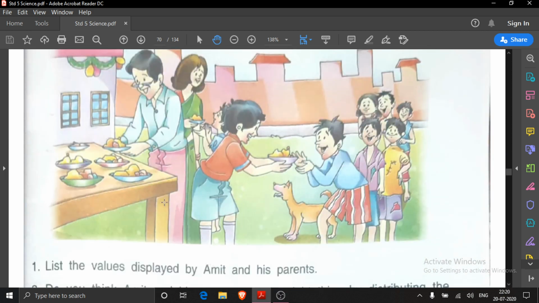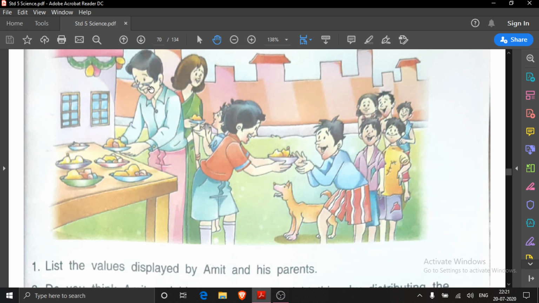Here you see, a picture is there. He is Amit distributing food items. These are slum children. You see, their dresses are torn. They are not so fresh because they live in the slum area. In the slum area doggies also live, so you see, one dog is also there.